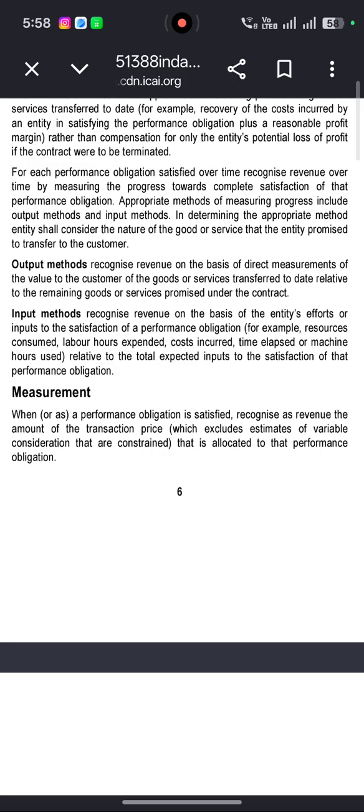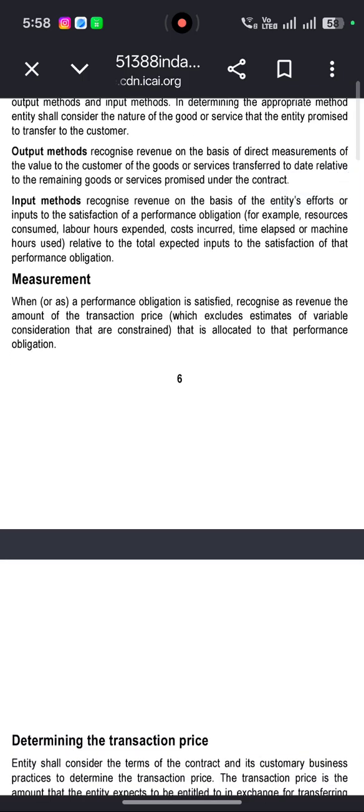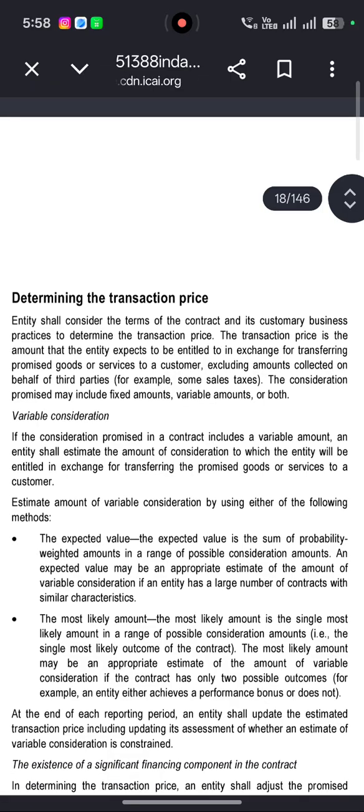These are the two methods by which revenue can be recognized. When the performance obligation is satisfied, recognize revenue at the amount of the transaction price, which excludes estimates of variable consideration that are constrained, that is allocated to that performance obligation.